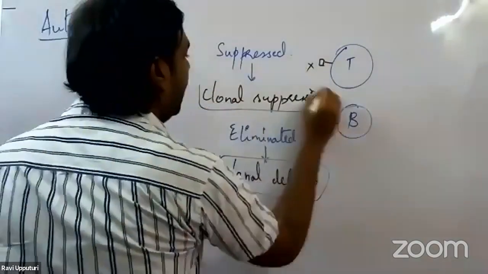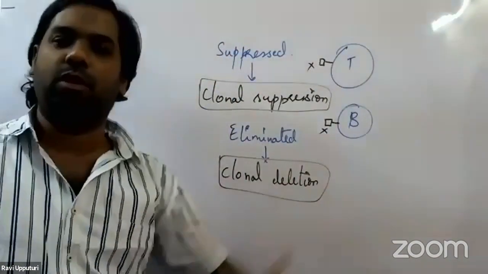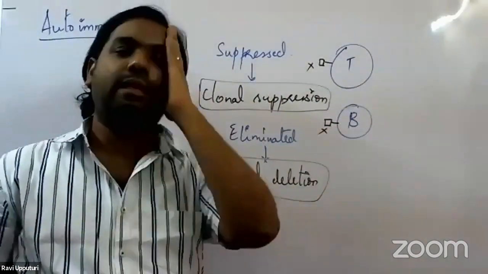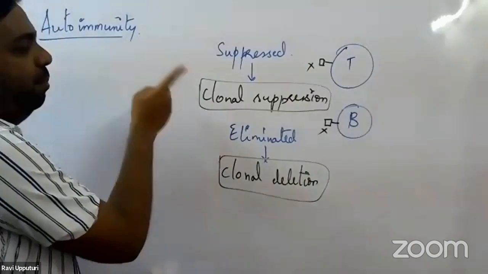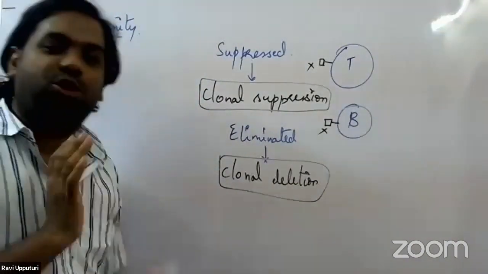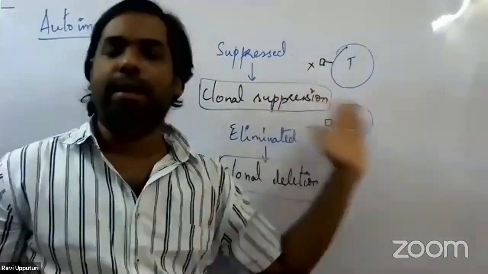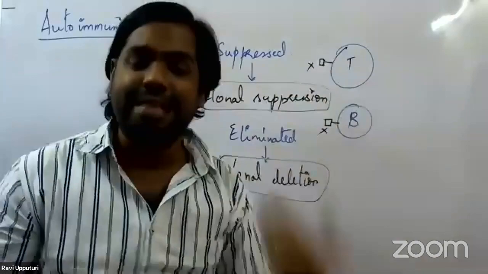So if T and B lymphocytes have these receptors on the surface which would target the normal body cells, those lymphocytes will undergo either clonal suppression or clonal deletion, so that they will no longer be able to target our cells.